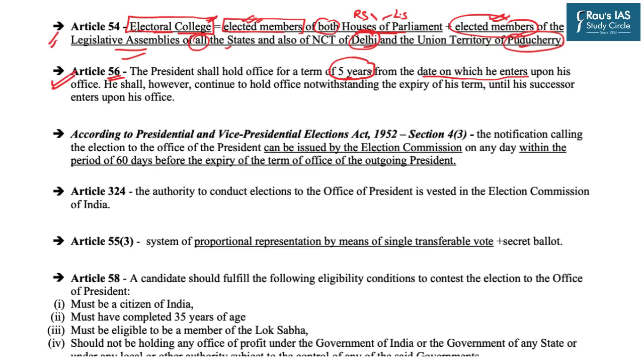However, there is one very important condition attached to this tenure. It says that notwithstanding anything, the president continues to hold the office until his successor enters upon his office.